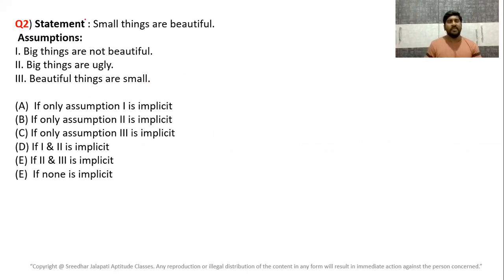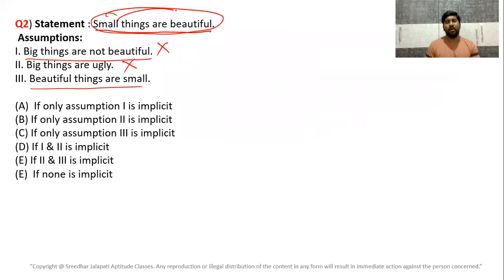Here is the solution. In the statement, he has spoken only about small things. He did not comment anything about big things. So he has not assumed that big things are not beautiful. The first one cannot be the assumption. He did not say that big things are ugly. There is no mention that beautiful things are small. Here, small things are beautiful, but beautiful things are small? That may or may not be true.